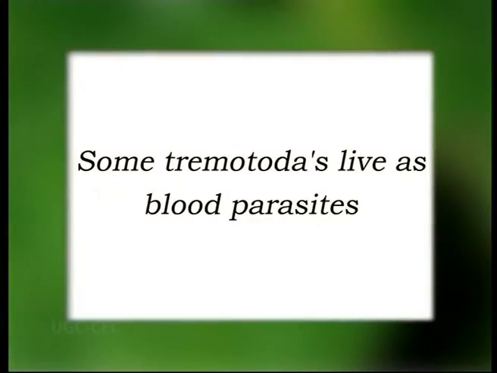Some of these live mostly in the digestive tract or associated glands. Some may live in other parts of the body. Besides these, there are certain trematodes which live as blood parasites.